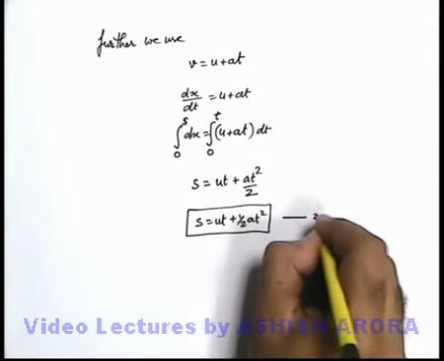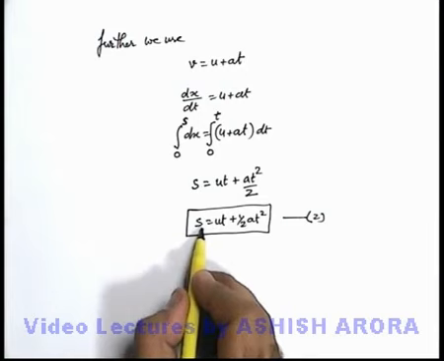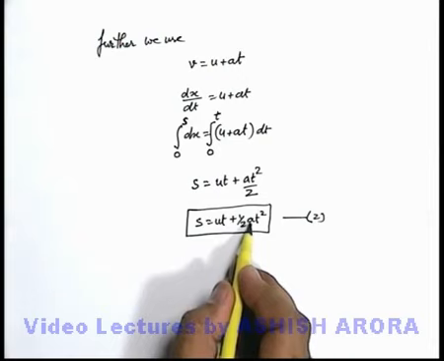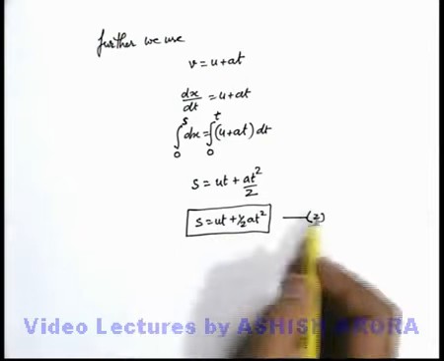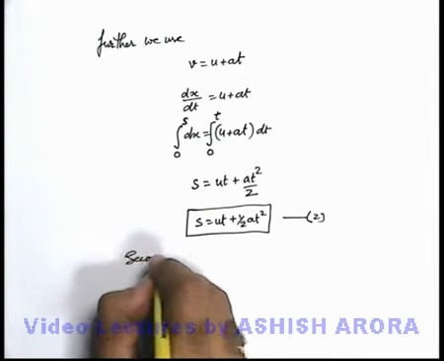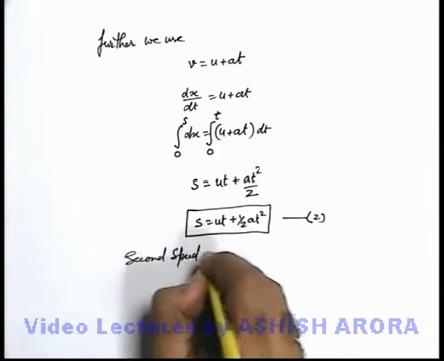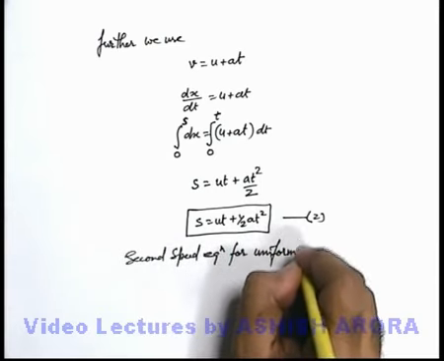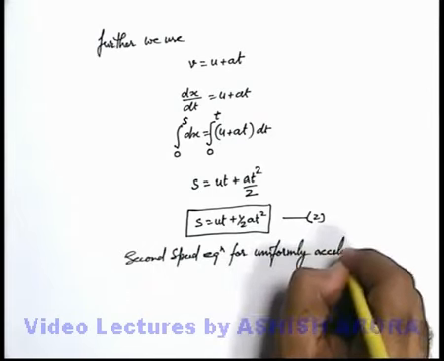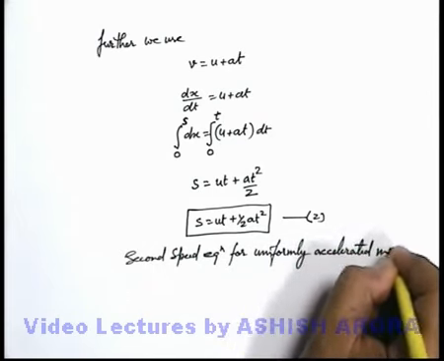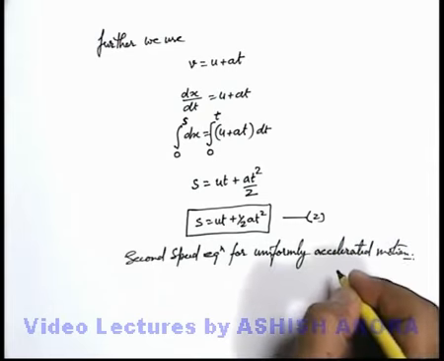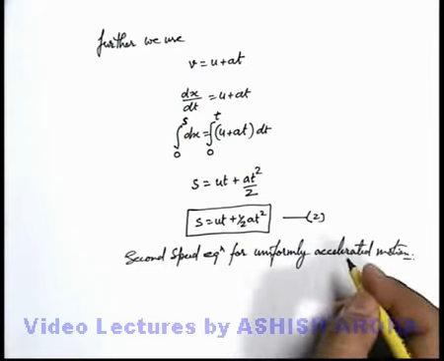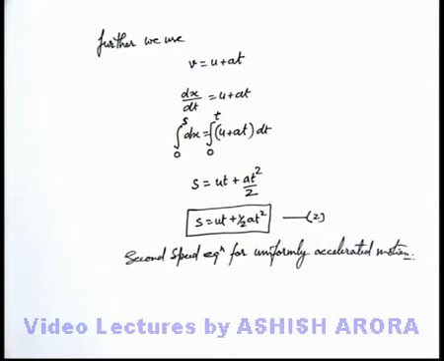This equation, which is equation number 2, gives us the displacement covered by the particle in a time t if it is moving at constant acceleration a and with initial velocity u. This equation we term as the second speed equation for uniformly accelerated motion. Let's discuss another equation, that is speed equation number 3, or the third speed equation for uniformly accelerated motion.